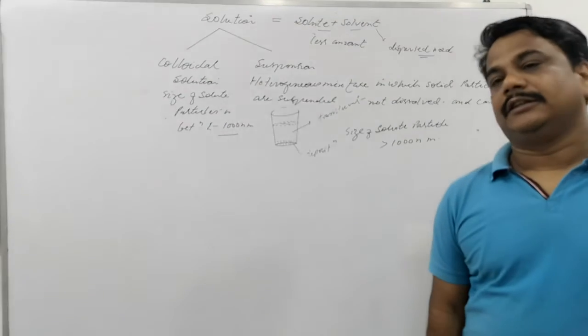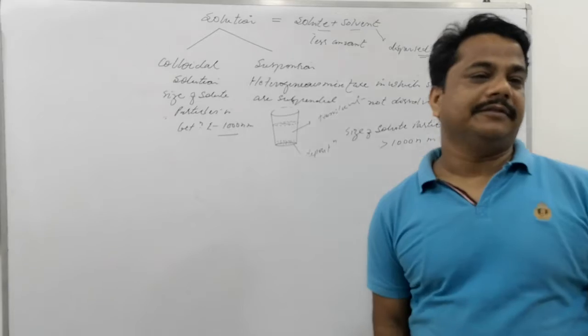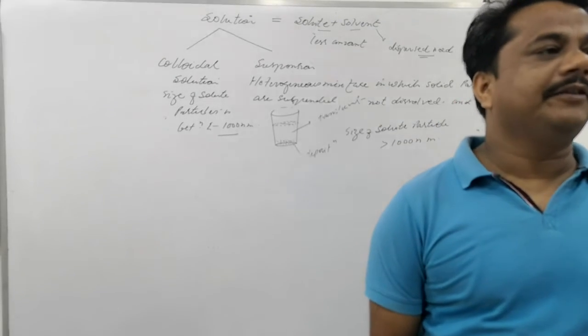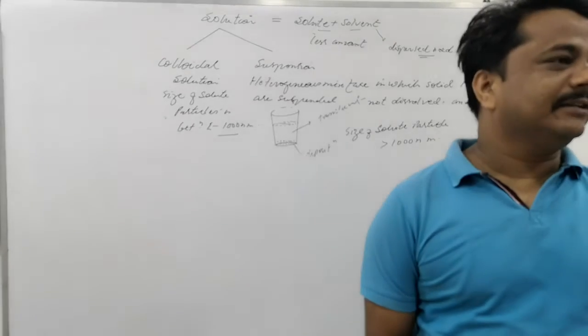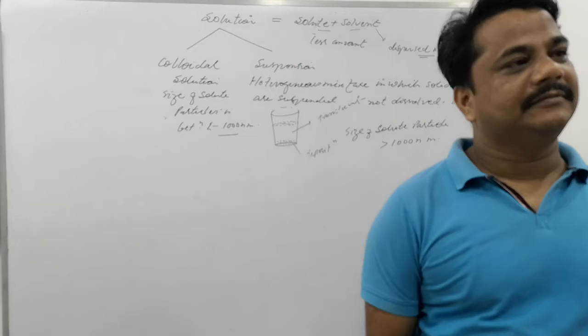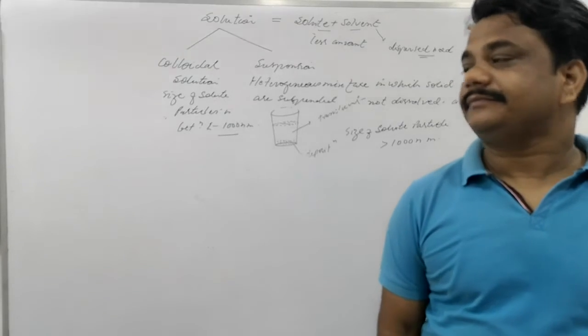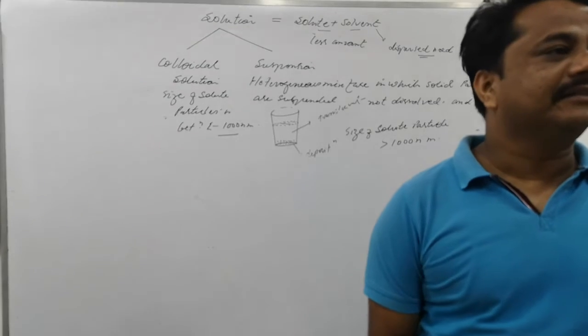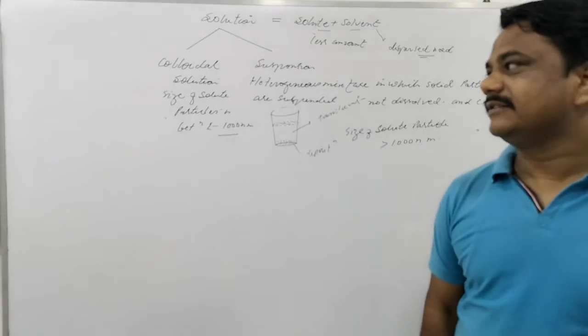Example, milk is a colloidal solution. Means cream suspended in water. Suspended word we will not use, because when you use the word suspended, it will be a suspension. The complete wrong essence of meaning will come here. Okay, so example of colloidal solutions: milk. Blood is also.